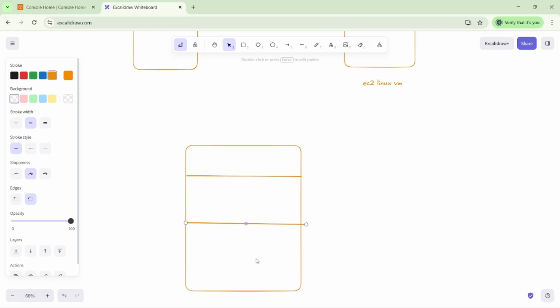But what is the main difference between Lambda and Beanstalk here? Suppose I'm running a business and deploying one application in the market.